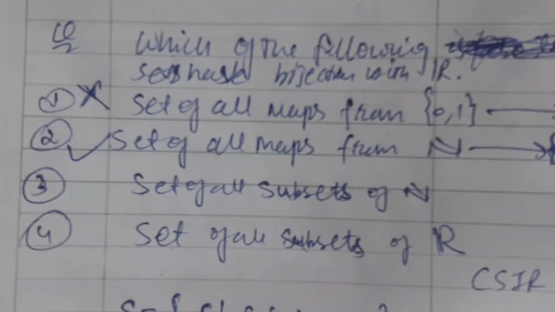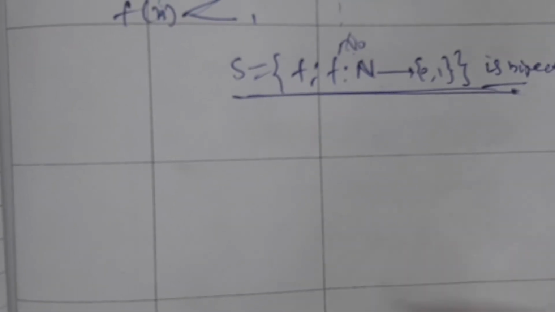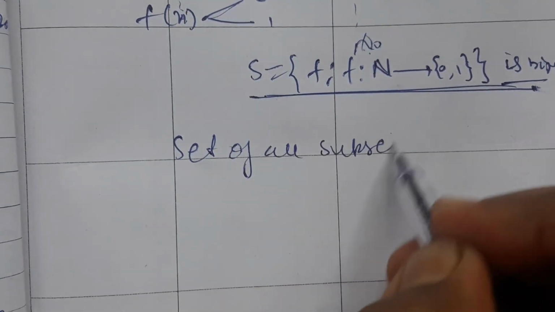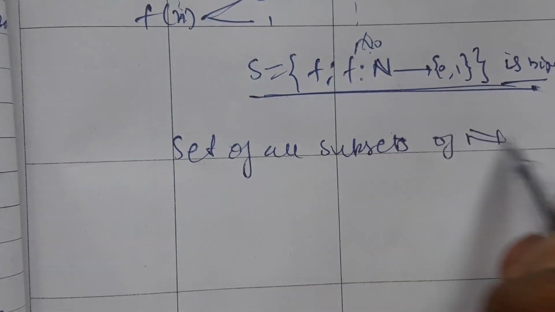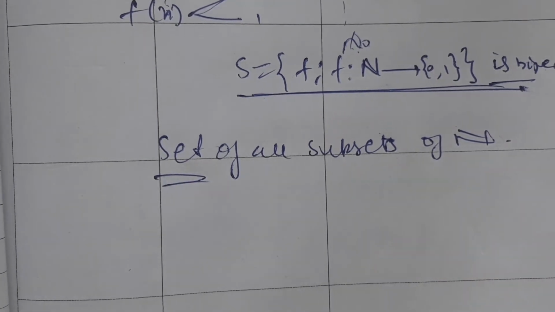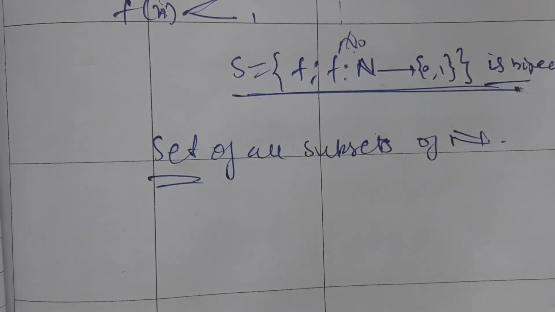Now we are asked about option 3, the set of all subsets of N. I leave it for you as an exercise, and it's very basic, not too tough. Please generalize for 2, for 3, for 4 and 5.